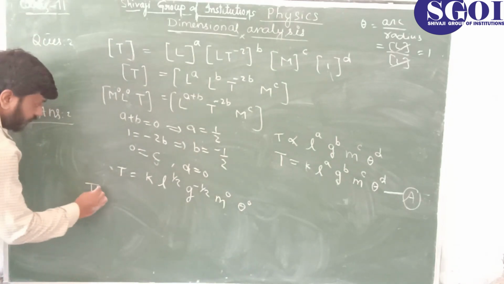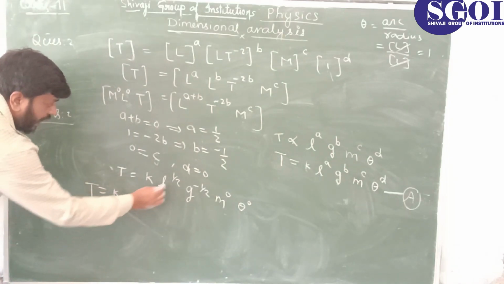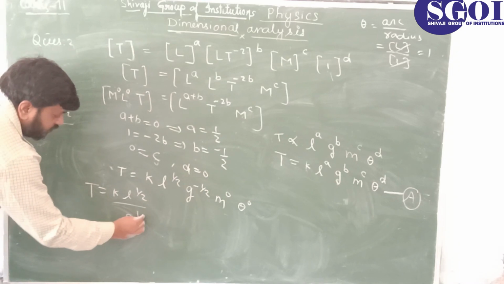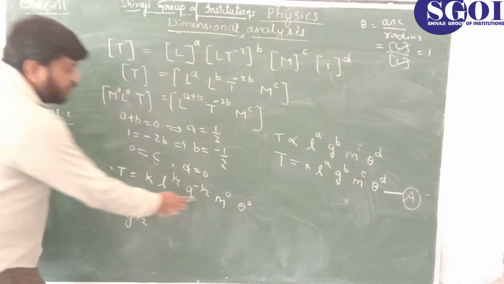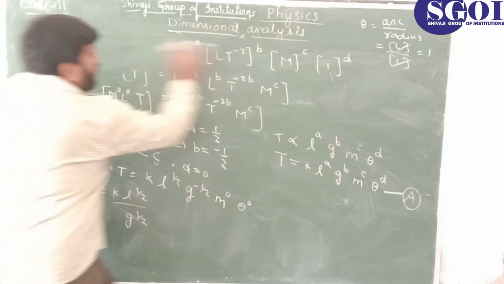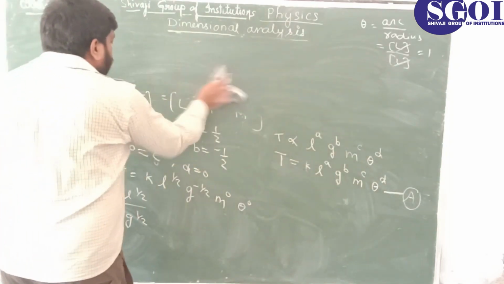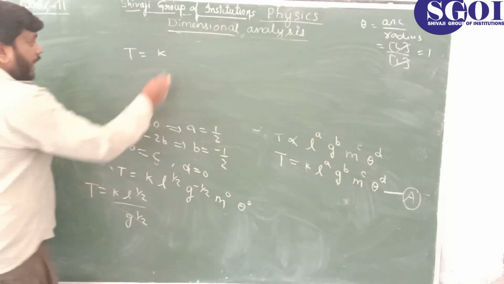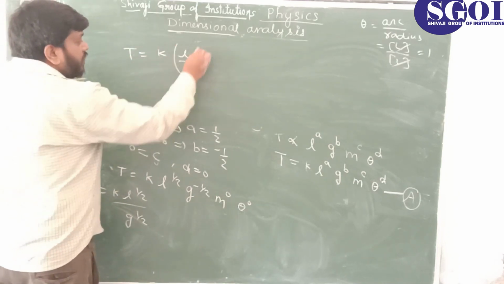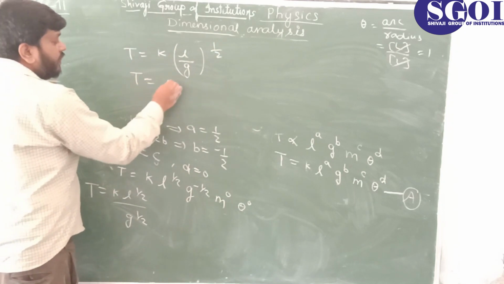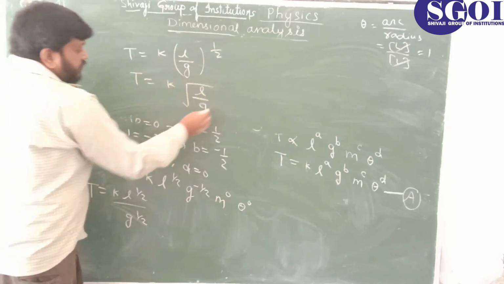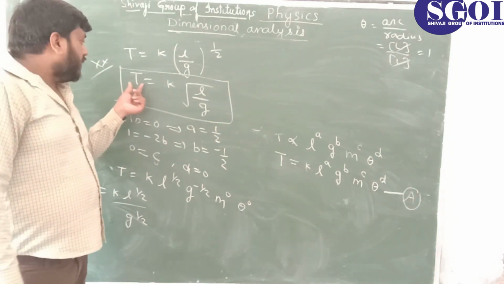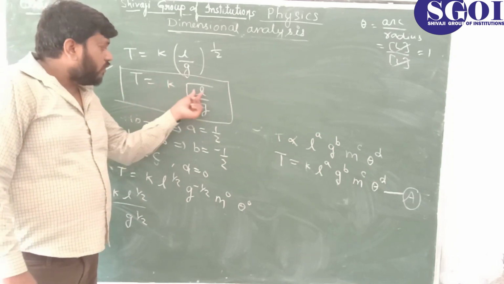So T, finally we get T is equal to K, L to the power 1 by 2, and we are moving this term in the denominator, so it will become G to the power 1 by 2, and these two terms value will become 1. So finally what we got there, students, look, finally what we are getting here is T equal to K, L by G to the power 1 by 2, and 1 by 2 you know very well, it is root of L by G. So this is the formula for time period, T equal to K constant under root of L by G.